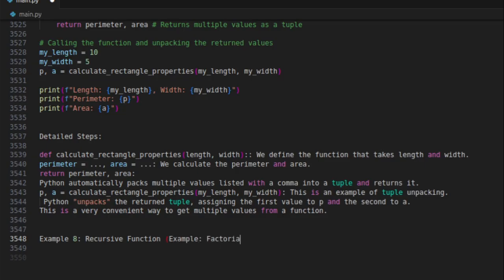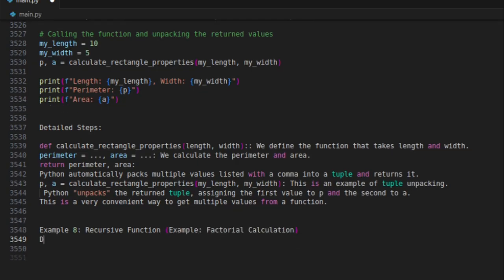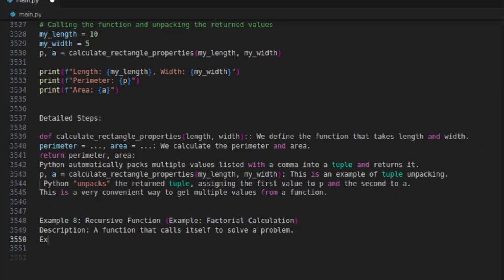Example 8: recursive function, example, factorial calculation. Description: a function that calls itself to solve a problem. Example: calculating the factorial of a number n. n factorial equals n times (n minus 1) times (n minus 2) and so on down to 1.